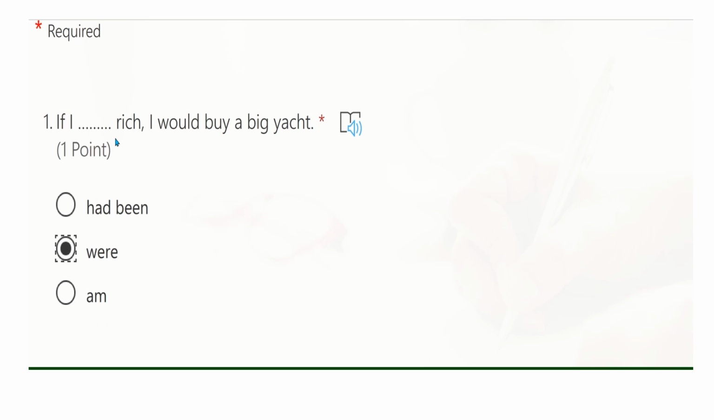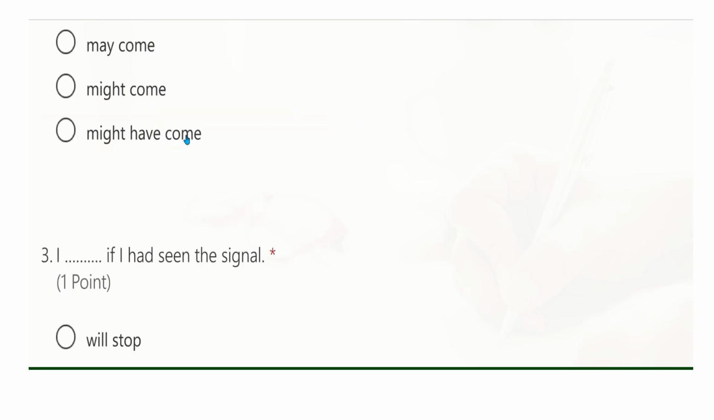If you remember, we said that in conditional type 2 we have if plus verb in the simple past, here were, plus would, plus verb without to, buy. If I were rich, I would buy a big yacht. This means in reality, now in the present, I'm not rich, so I cannot buy a big yacht. So this is an unlikely or impossible situation in reality.